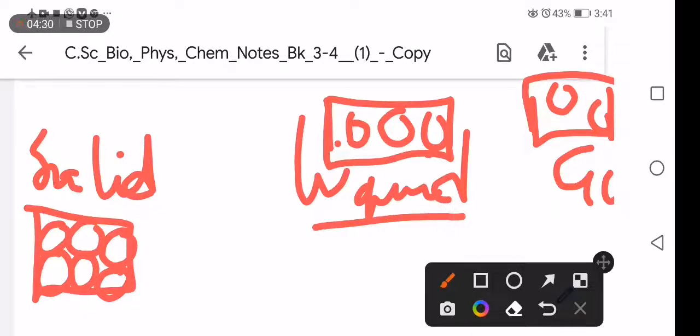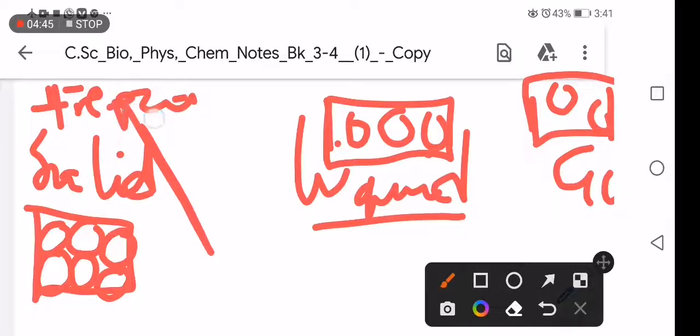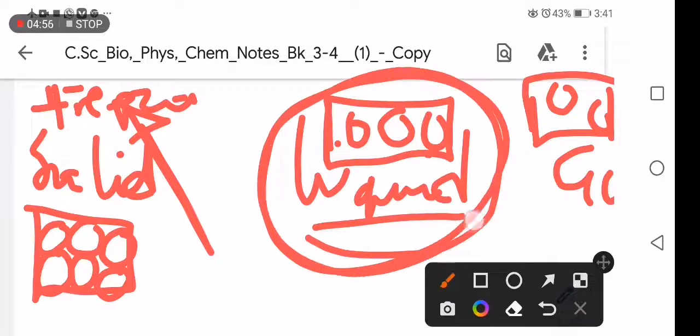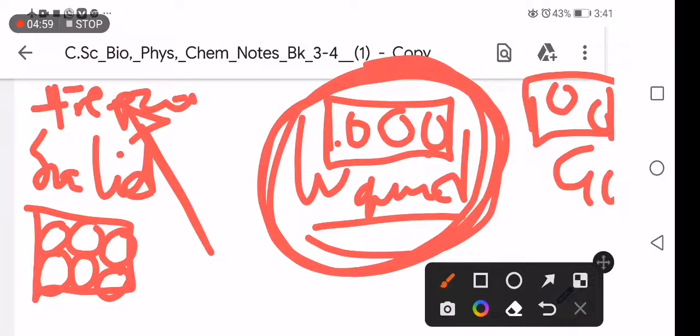For example, when we apply heat to a freezer block, it will melt and become a liquid. It moves from solid state into liquid state, but what causes that is the application of heat energy.